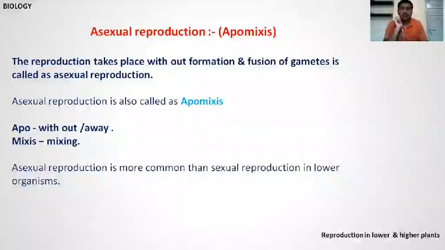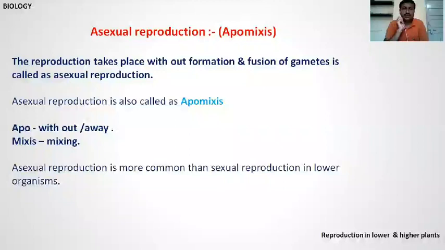Lower groups of plants prefer asexual reproduction. These groups of morphologically and genetically similar individuals produced by the asexual method are also called a clone, an exact copy of the parent.